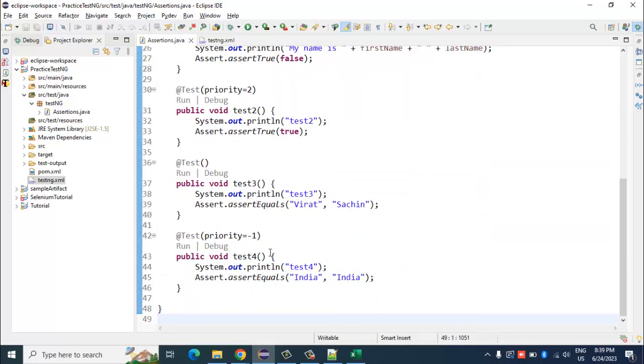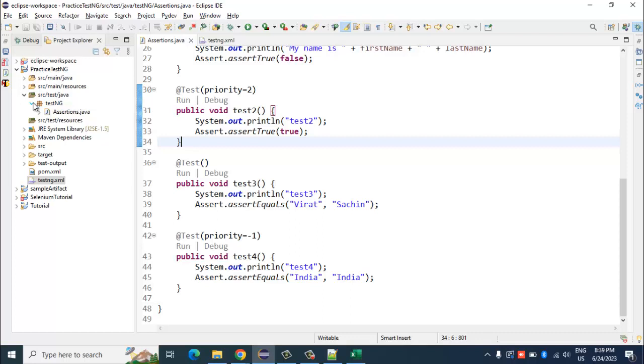So let's start with TestNG listeners. By the name itself you must have got an idea what exactly it does. TestNG listeners will, in a sense, listen to what the execution is doing.